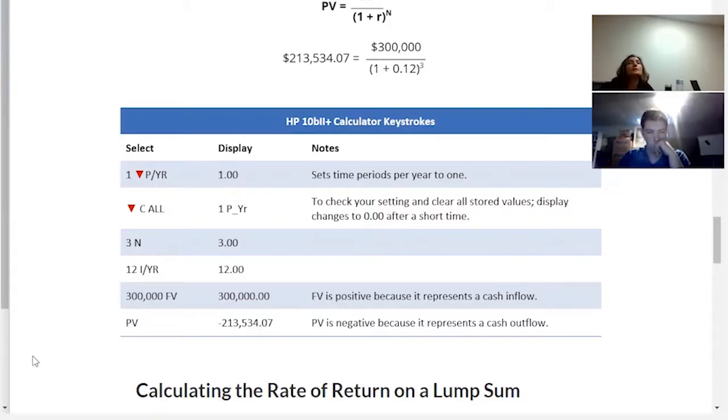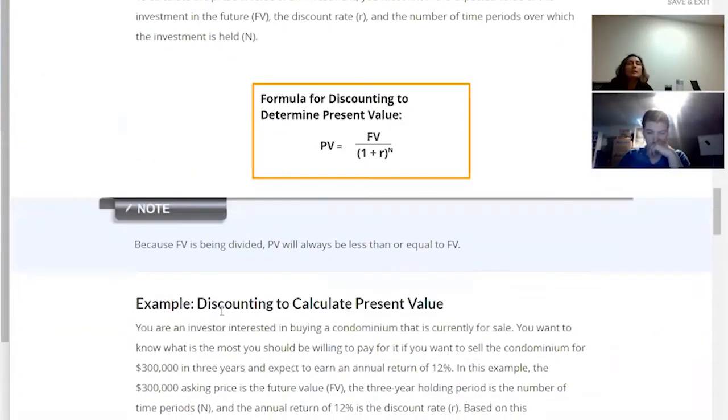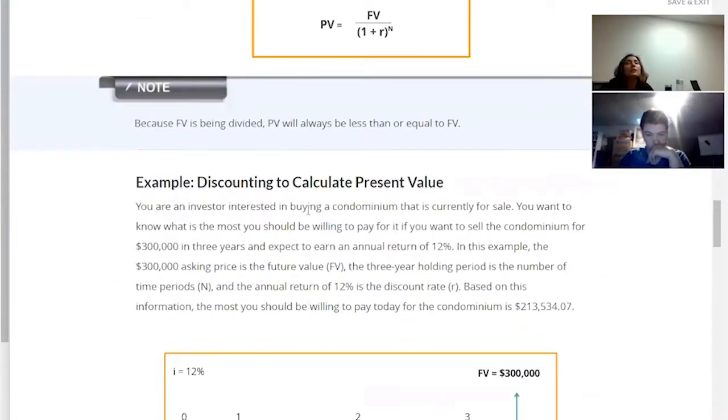In this case, the question they have given us is: you are an investor looking to buy a condominium. Be careful with the wording. When they say you want to sell the condominium for 300,000, that is the future value, in 3 years, and you expect a return of 12%.